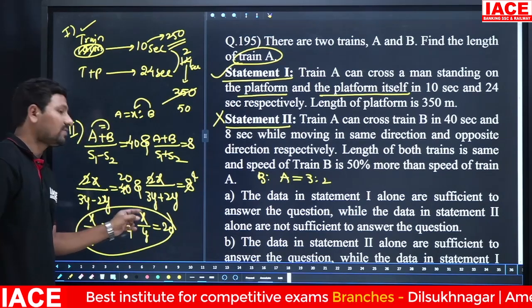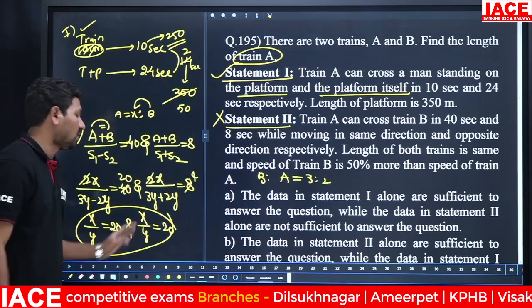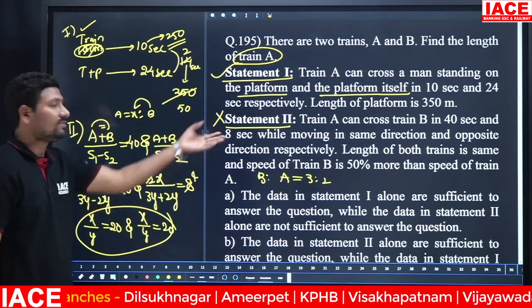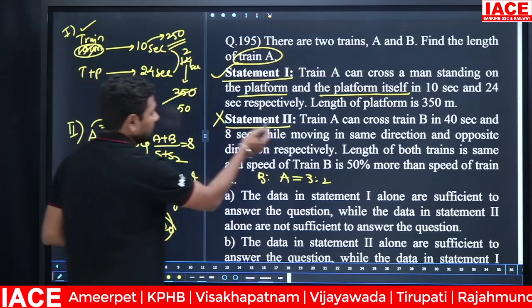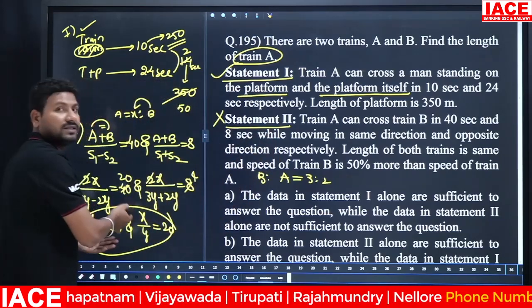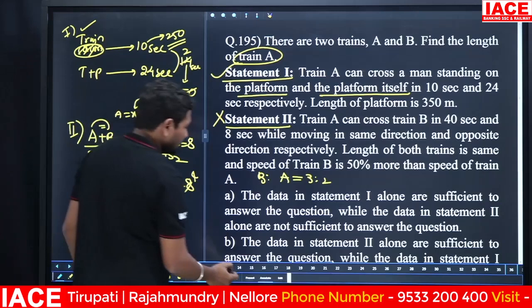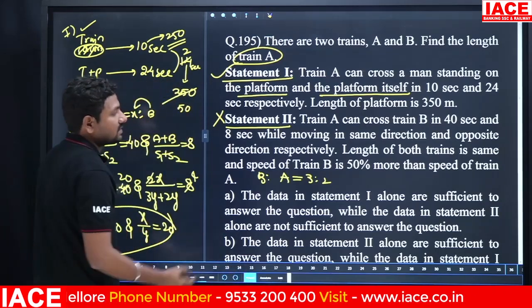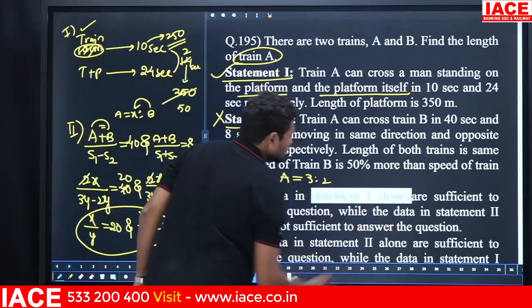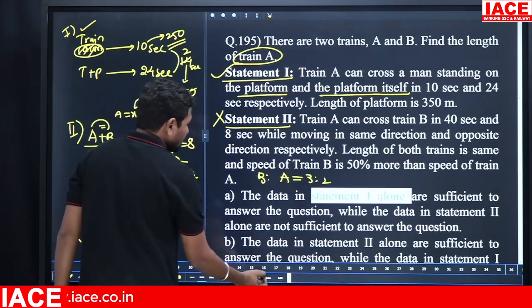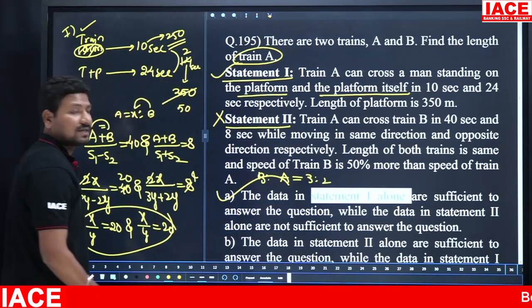Then what is the x value and what is the y value? We are unable to solve here. When we are unable to solve, that means we are not getting a perfect answer with statement 2, which is declared without solving fully. Then we only have to depend on statement 1. The final answer is that statement 1 alone is sufficient to get an answer. Which option is correct? Option A is correct.